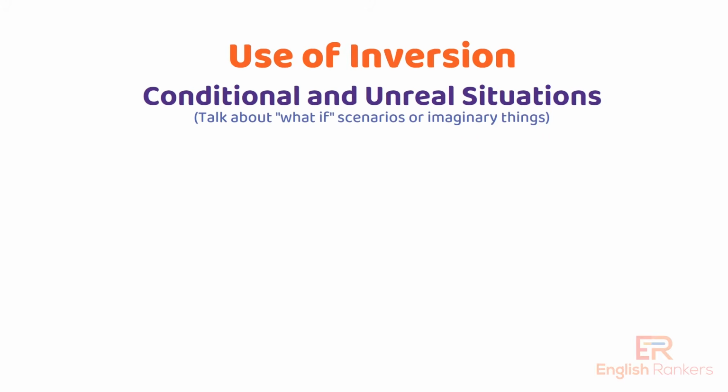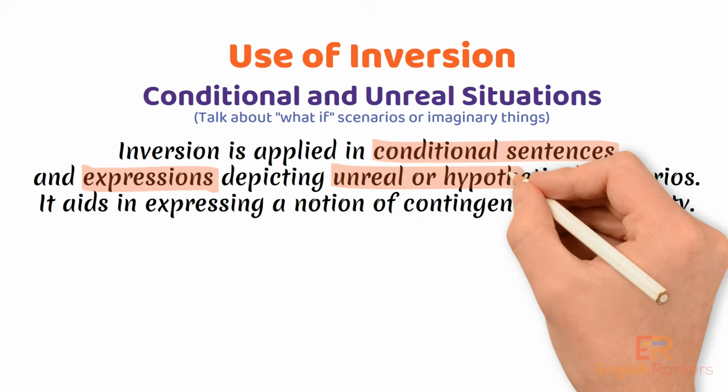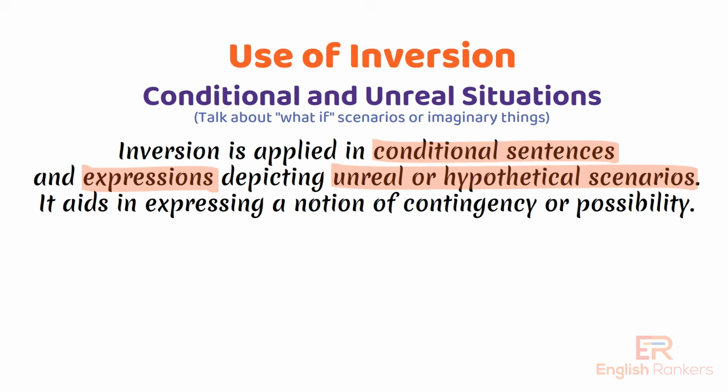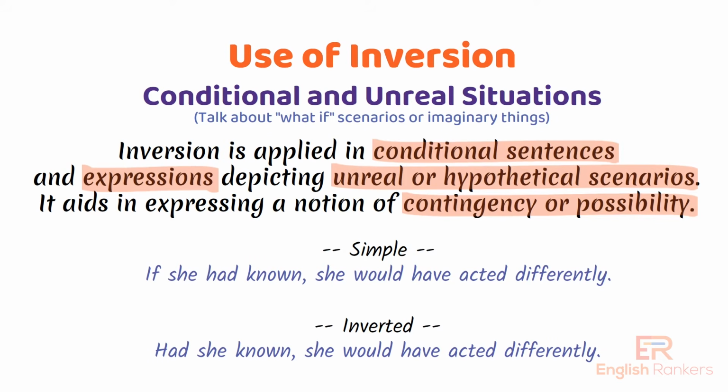Conditional and unreal situations. Inversion is applied in conditional sentences and expressions depicting unreal or hypothetical scenarios. It aids in expressing a notion of contingency or possibility. Example: had she known, she would have acted differently.